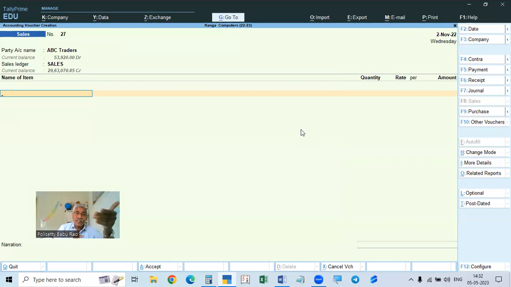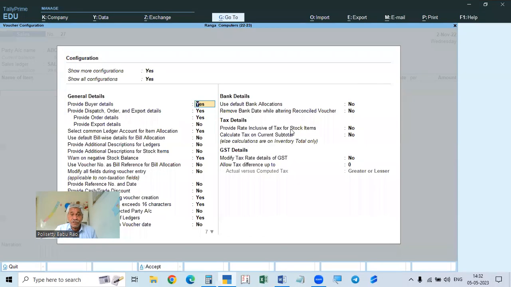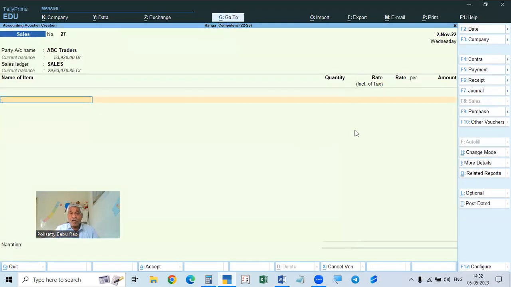If you are on the sales page, it will show the sales configuration. If you are on some other page and click F12, it will show the configuration related to that page. So F12 shows the details: Provide rate inclusive of tax for stock items. Make it yes, so for stock items you provide the rate inclusive of tax. Save this.